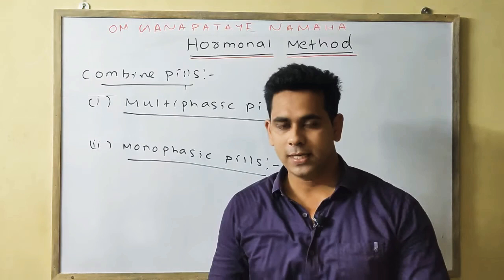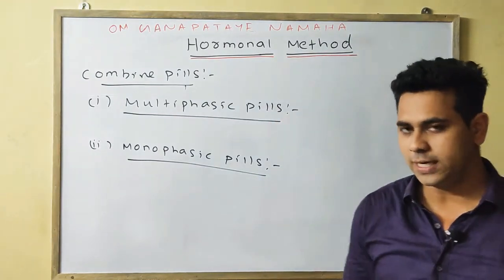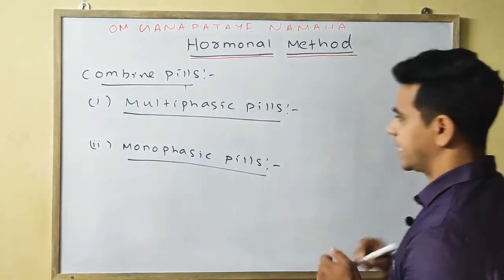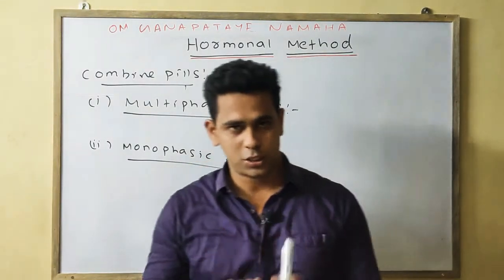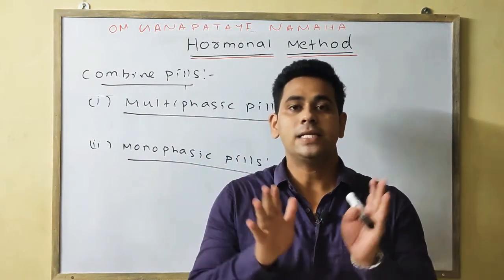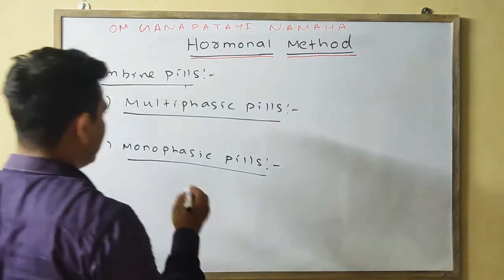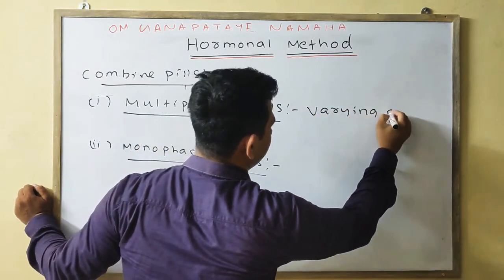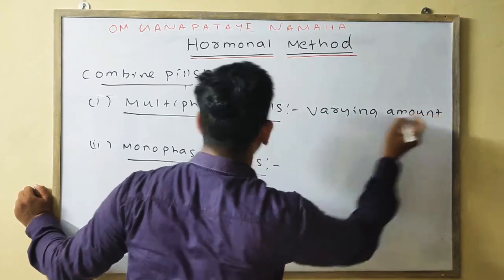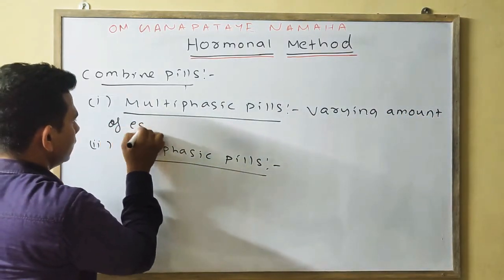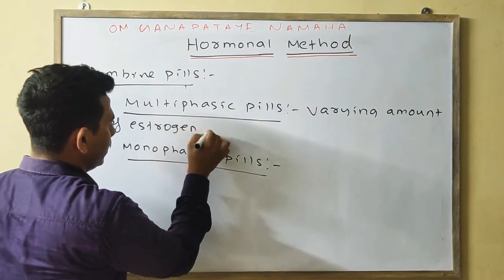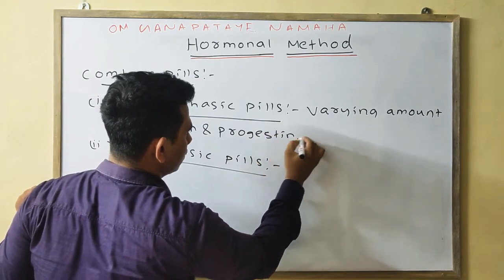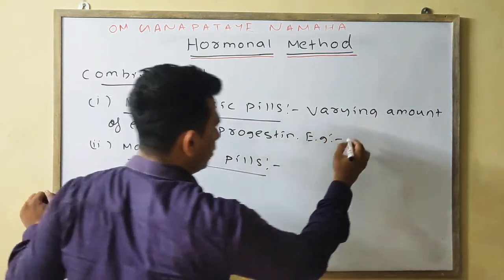Multiphasic means there is varying amount of the progestin and the estrogen, means the amount of estrogen and the progestin may vary, but in the case of monophasic pill the amount of progestin and the estrogen is in equal amount. Okay, first I'll write down the points. Varying amount of estrogen and progestin. Common example, Triquilar.